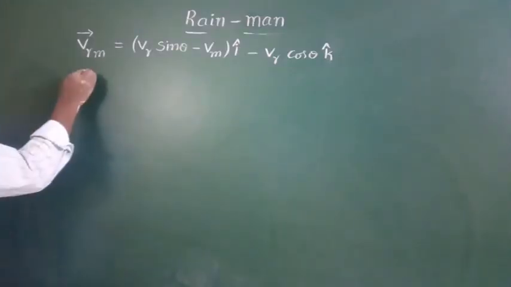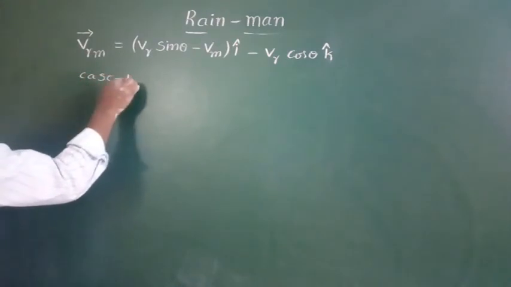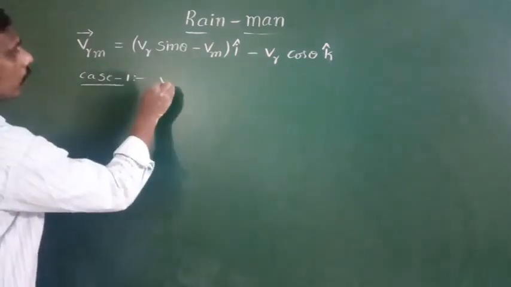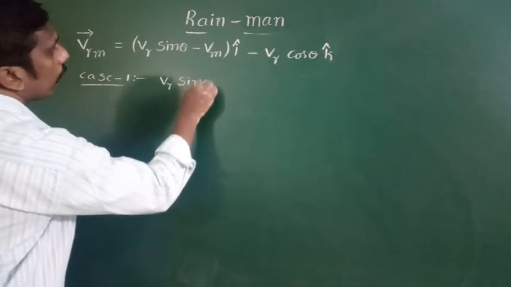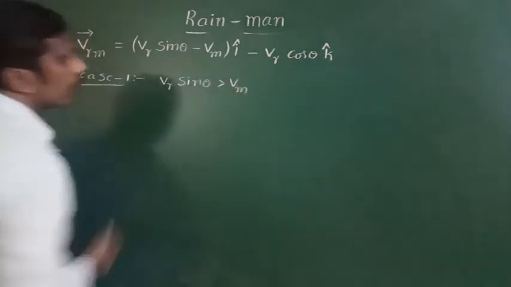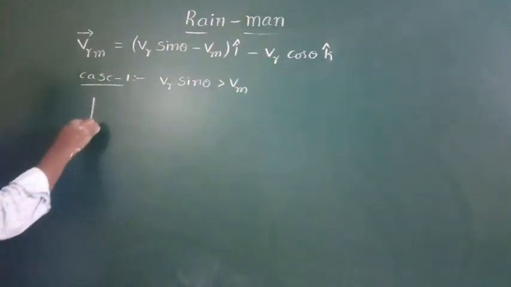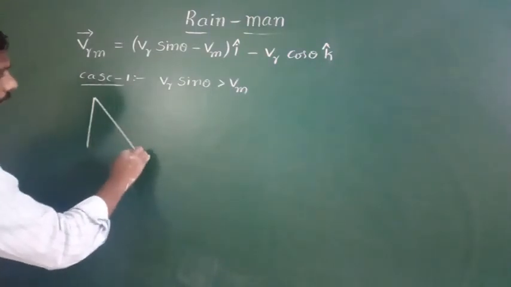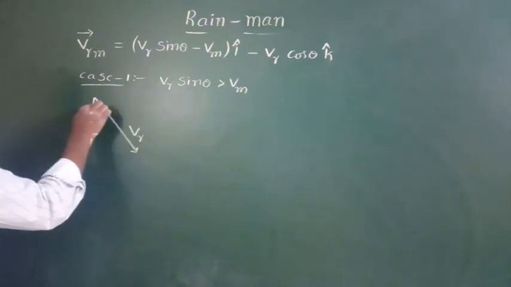In case 1, the horizontal component of the velocity of the rain, Vr sin theta, is greater than the velocity of the man. Actually, rain is falling in this direction, with the velocity of the rain making an angle theta.